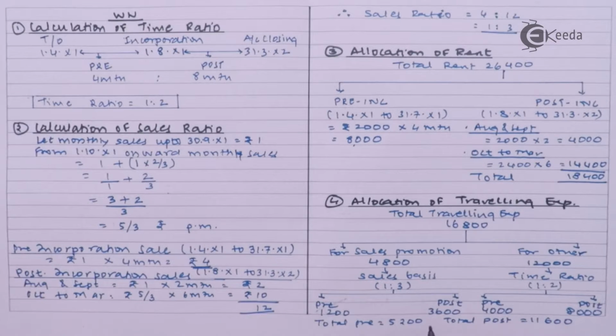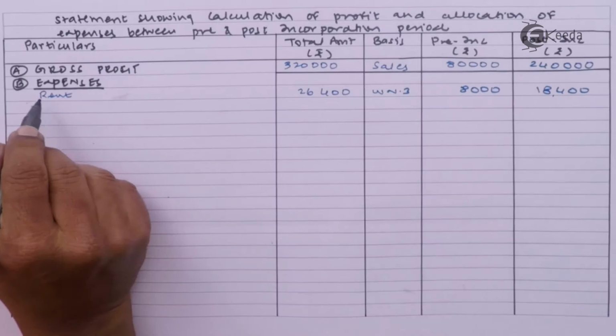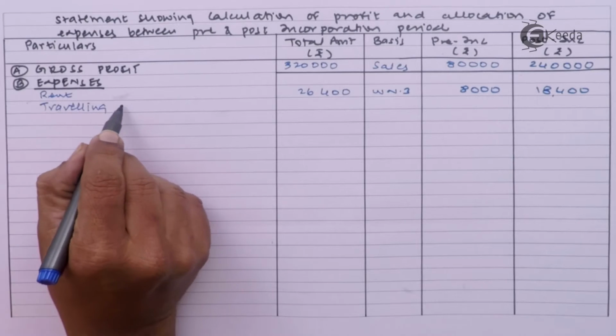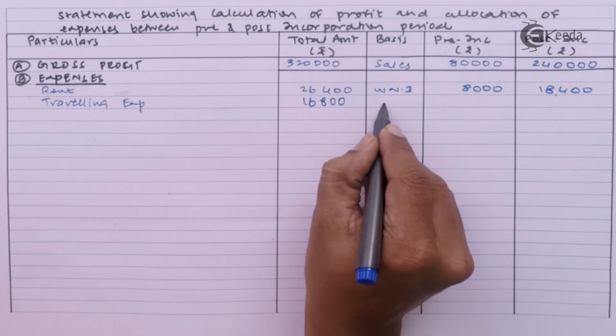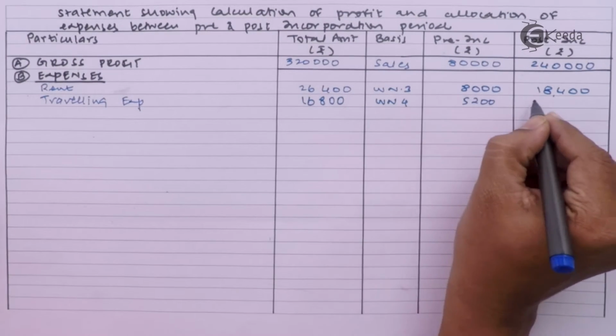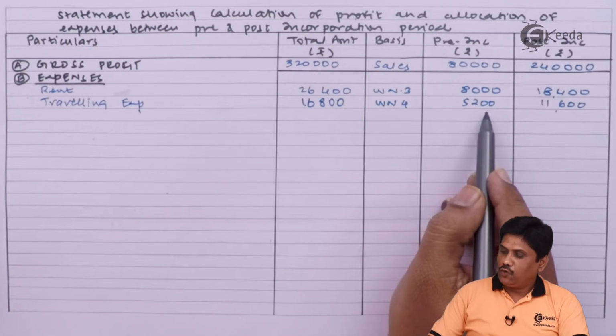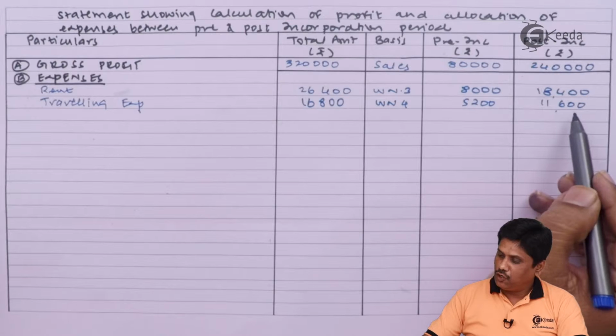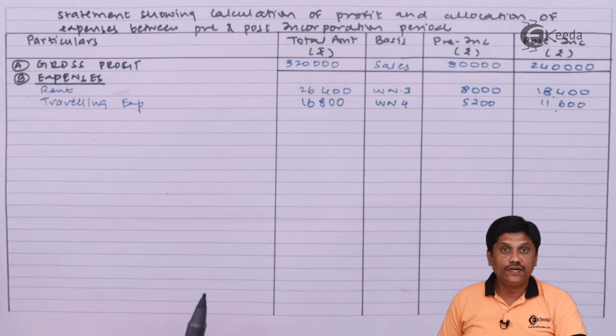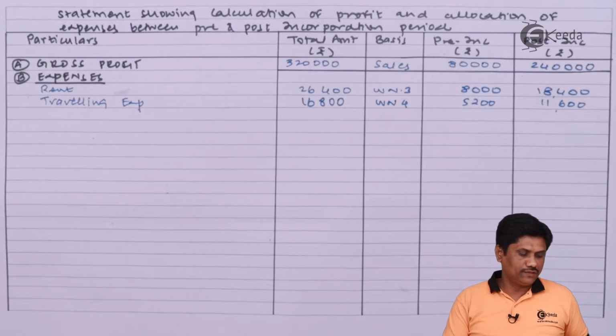So our total allocation for pre is 5,200, it is 1,200 plus 4,000, and for post 3,600 and 8,000. So allocation of traveling expenses is done. We allocated traveling expense as per working note, pre-incorporation 5,200 and post-incorporation 11,600. Okay, so let's go with the next information.